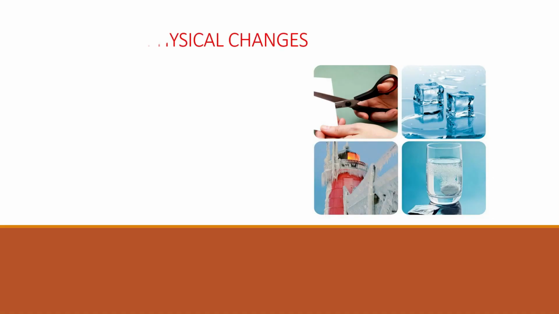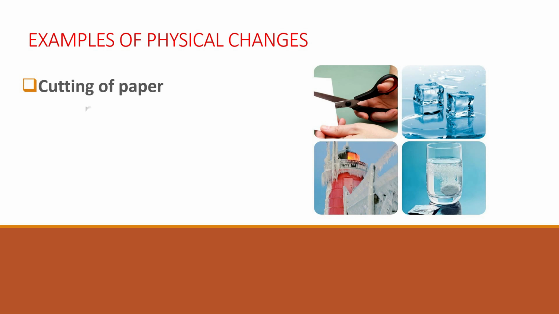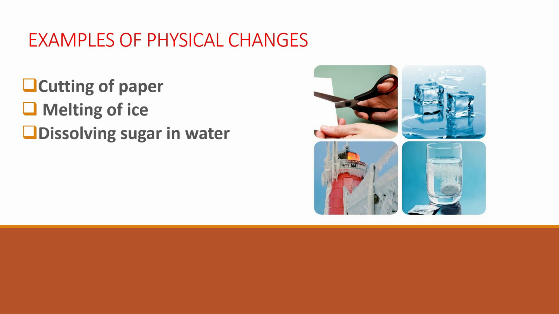Here in the picture, some examples of physical changes are shown, like cutting of paper, melting of ice, dissolving sugar in water, breaking of glass. In this example, when a glass breaks, it is converted into small pieces of glass. Here you cannot get back the same shape of the glass, but still it is a physical change because here no new substance is formed.